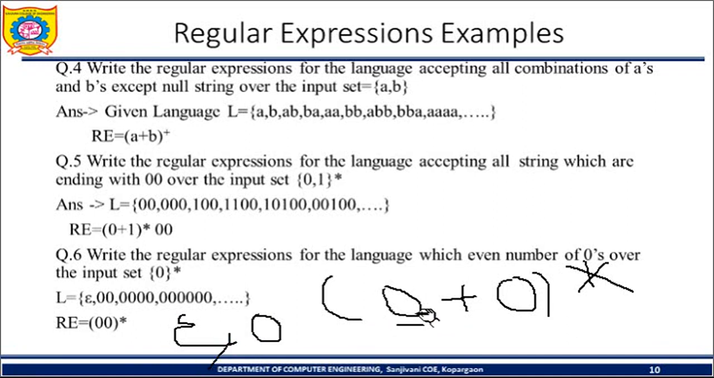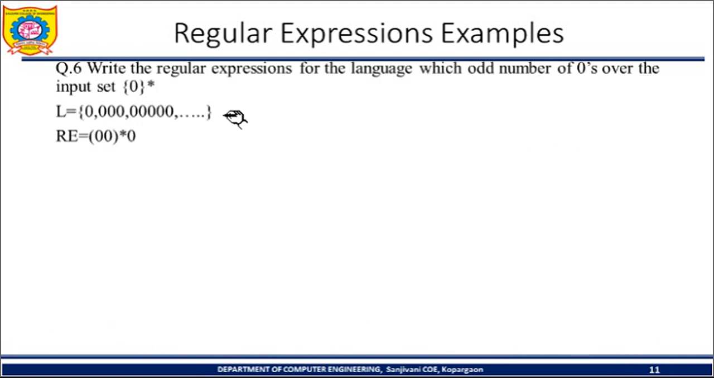If I am selecting 0 only one time, so one 0. If I am selecting the first 0 and second 0, both 0s are selected. If I am selecting the first 0 three times, these kinds of strings are accepted. So that is wrong. It will accept odd and even both strings, and we want to write a regular expression which will accept only an even number of zeros.